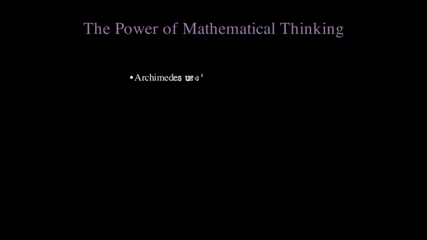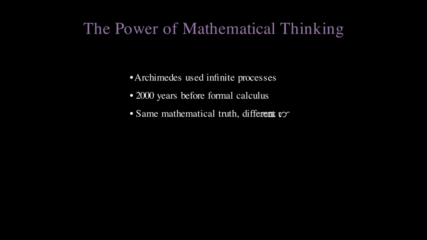Cavalieri, Torricelli, Fermat, and Pascal all built upon these ideas in the 16th century. Newton and Leibniz refined them in the 17th century. And mathematicians like Cauchy and Riemann put the whole theory on solid foundations in the 19th century. The next time someone tells you that calculus is just about memorizing formulas, remember Archimedes. He showed us that mathematics is about insight, creativity, and seeing connections that span centuries.